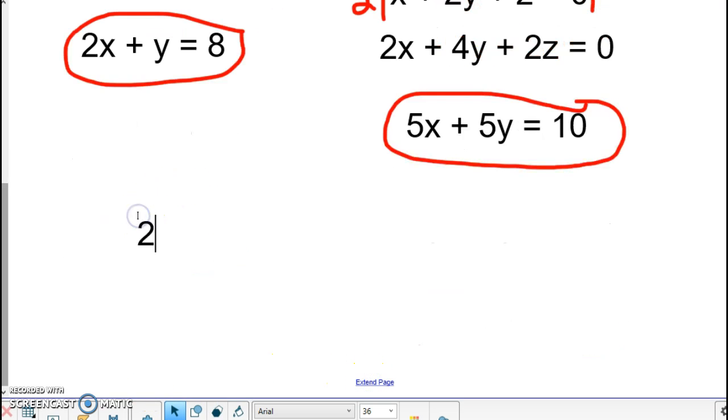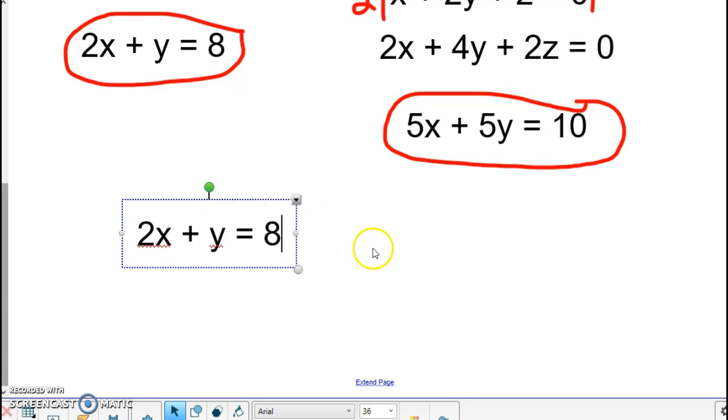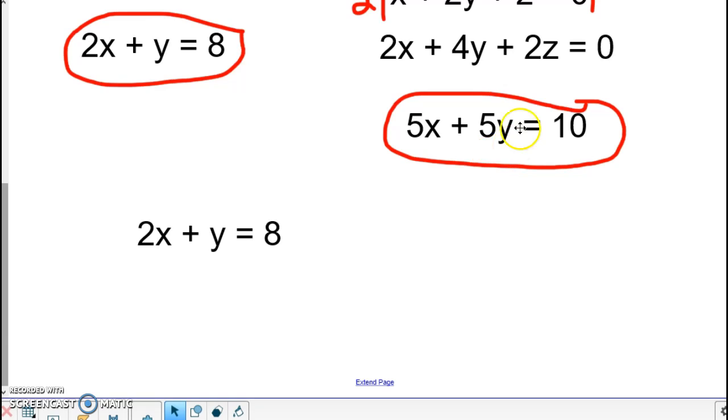So I've got 2x plus y equals 8. Now, if I were to put this equation right here with it, I wouldn't get rid of anything. I'm going to have to change something. Well, look what happens if I were to divide all of these by 5.